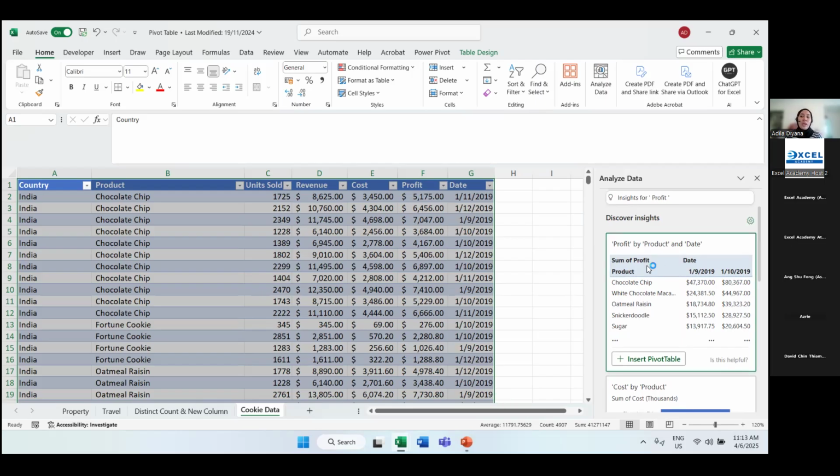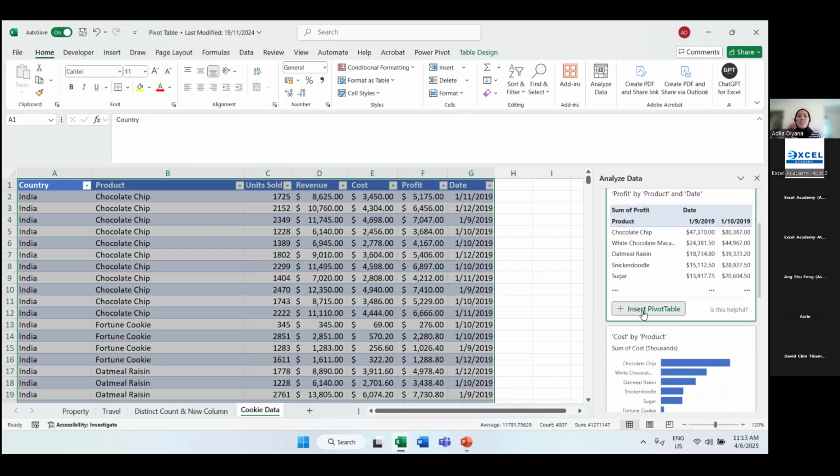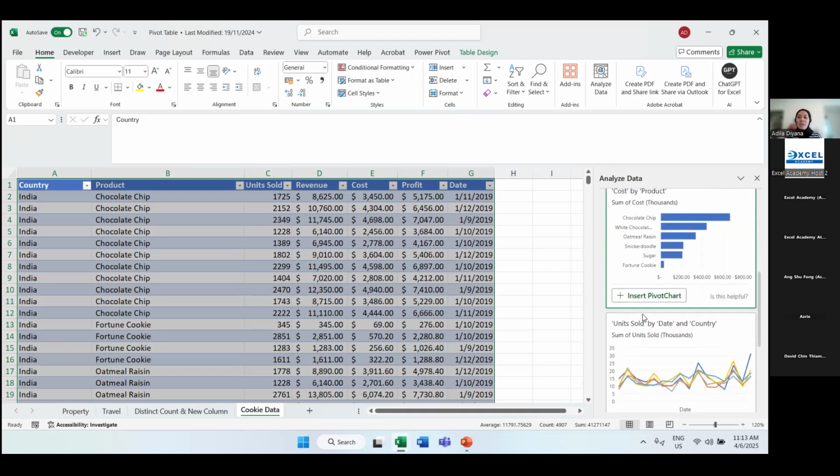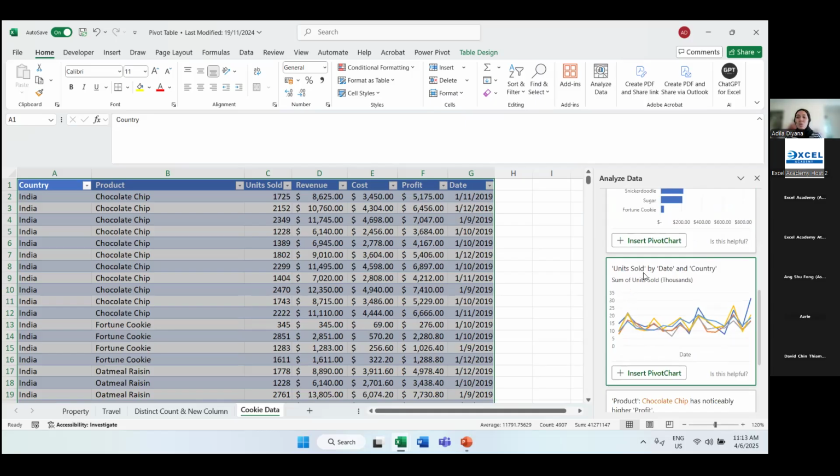So this is an example of a pivot table. If you want to have this particular analysis in your data, you can just click on insert pivot table, right? And then second, we have a beautiful pivot chart here in the form of a bar chart. So the bar chart is horizontal. This bar chart is showing the cost by product. So we can know chocolate chip has the highest cost, right? Followed by white chocolate. Finally, the least cost is required for fortune cookies. And then another example here is you can see the units sold not only by date, but also by country in the form of a line graph.